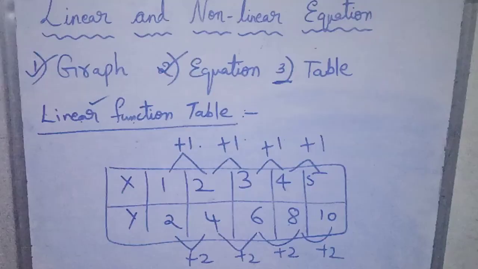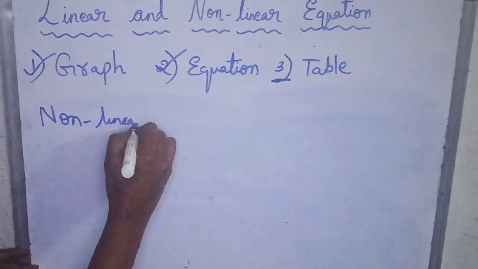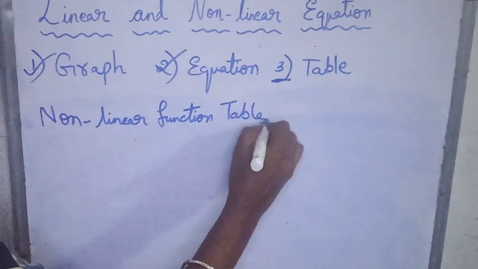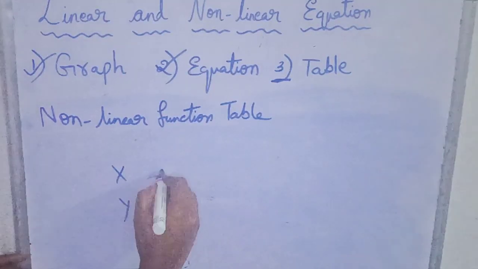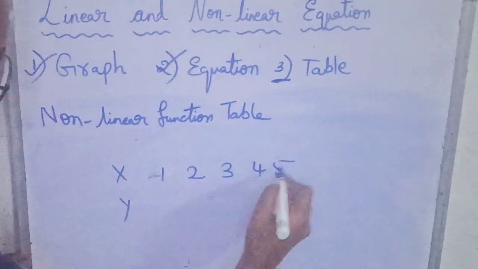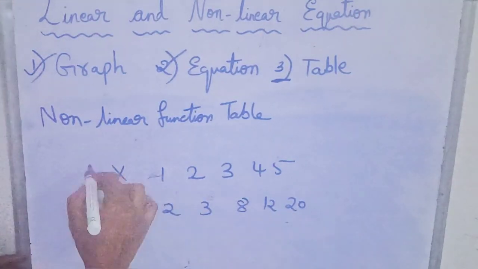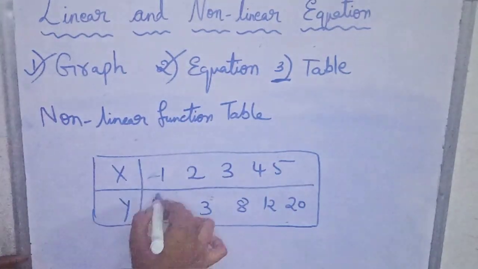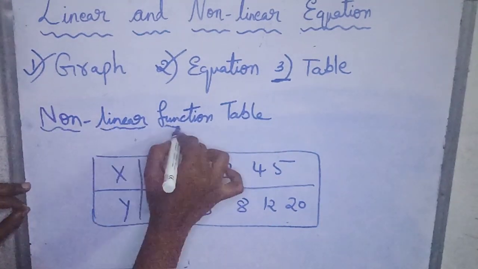Now we will see how the non-linear function table looks. Let's see a table first. We have seen here that if the rate of change of y and x are constant, then it is said to be a linear equation. Let us see in this condition.